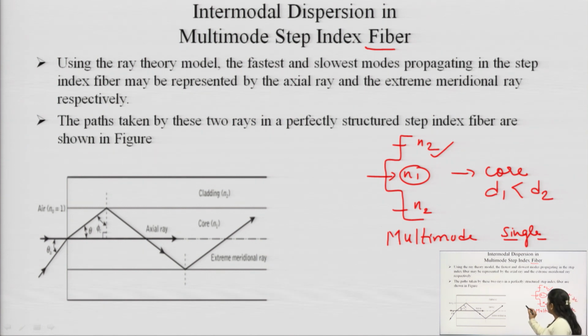But in multimode, the dimension of the core is greater. This is just the recap of what we have studied about the multimode and the step index fiber.